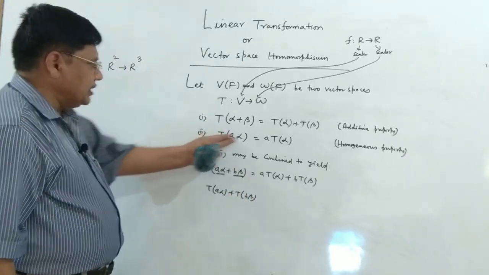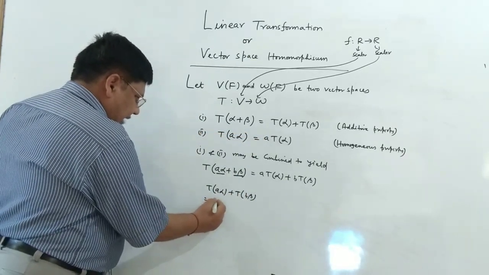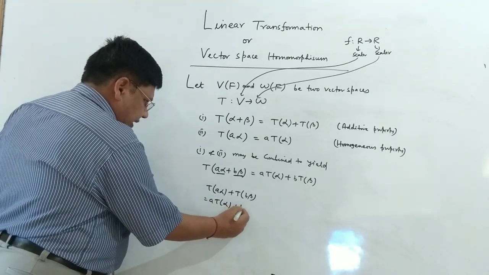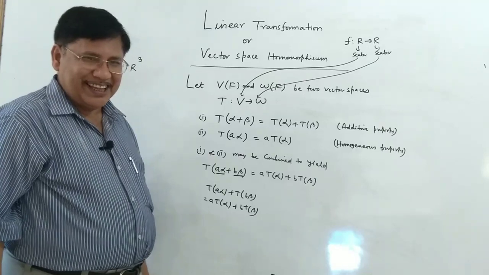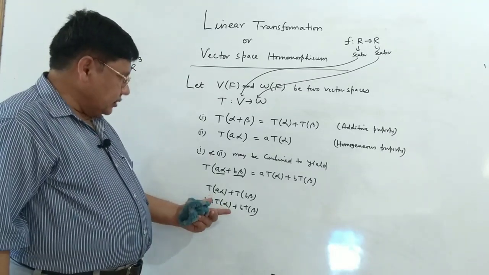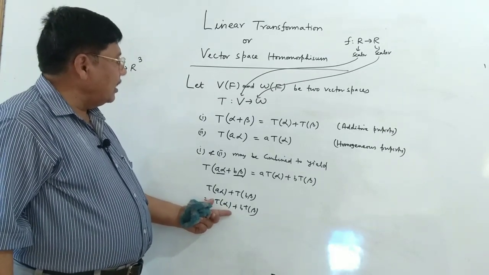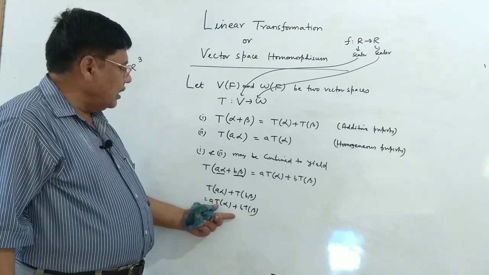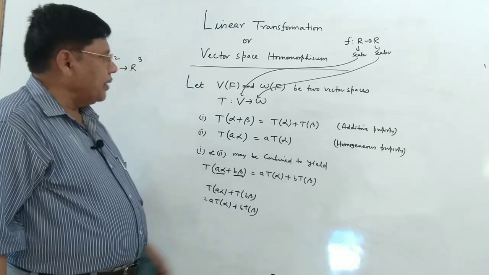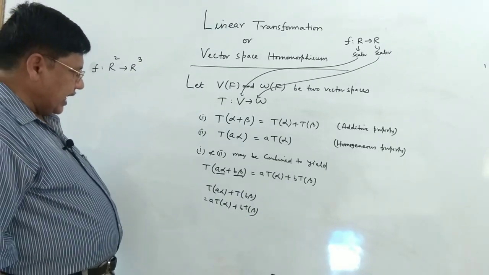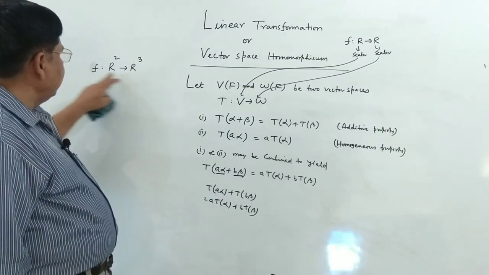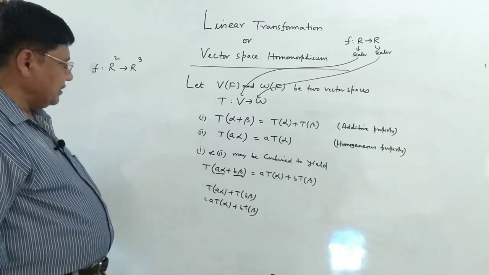And by going by this mode, it is a T alpha plus b T beta. This property is called the linearity property.